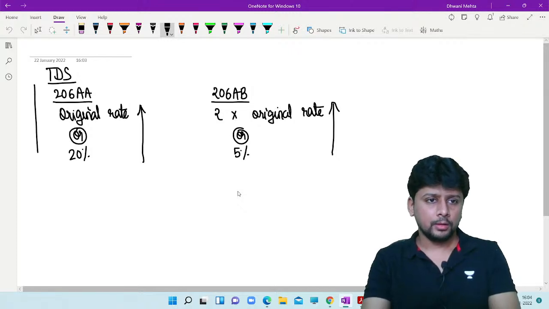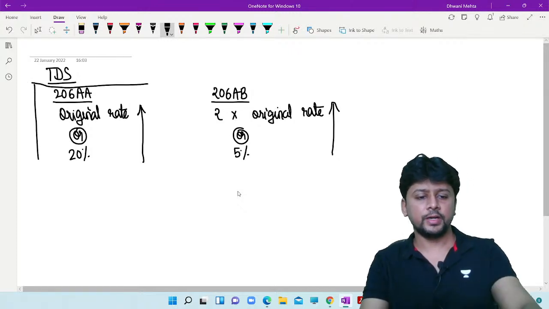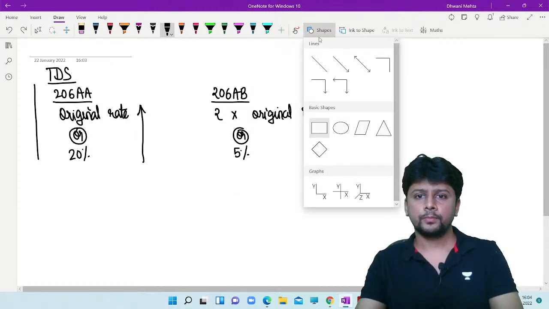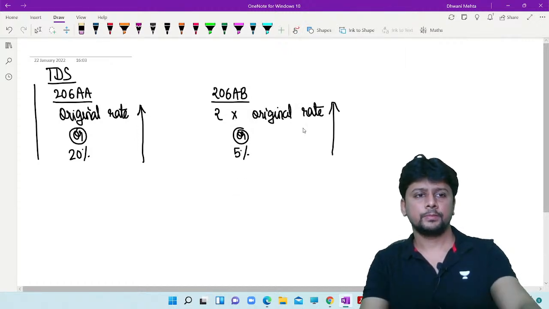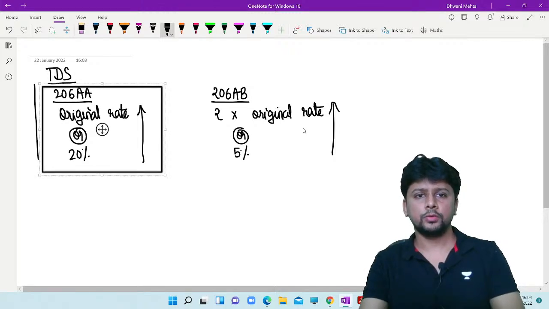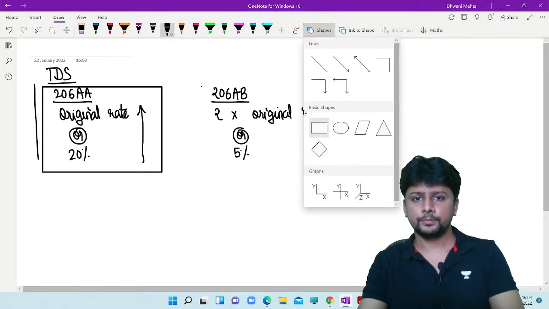So both the formulas are different when it comes to TDS. When it comes to TDS, the two formulas are different.